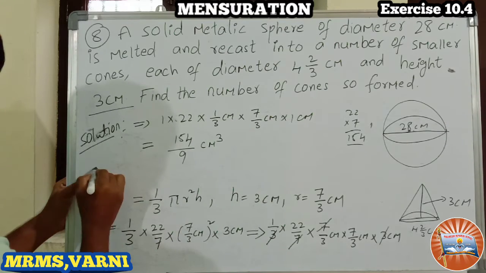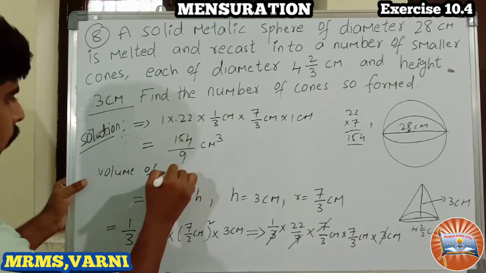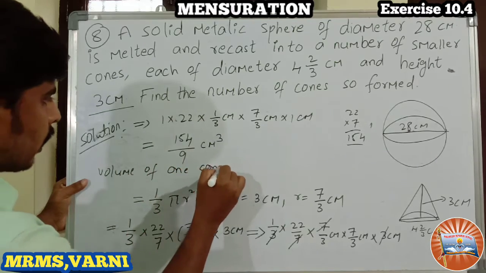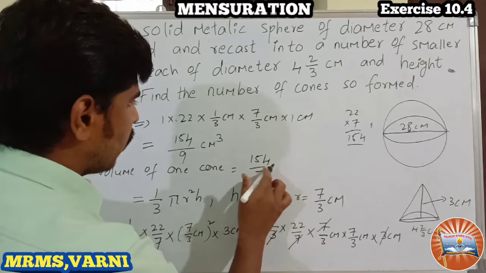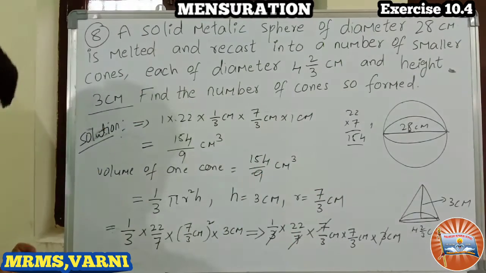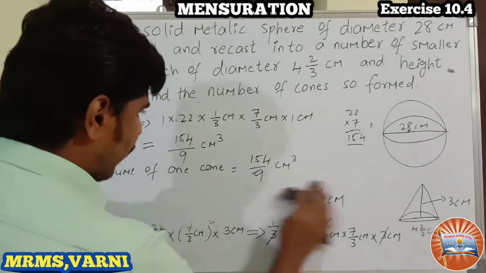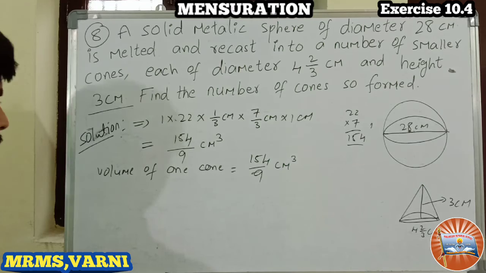So this is the volume of one cone, is equals to how much? 154 by 9 centimeter cube is the volume for one cone. We have to find the volume for n cones.